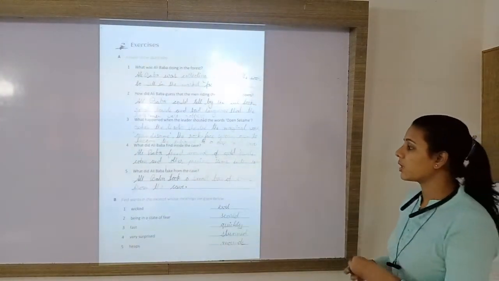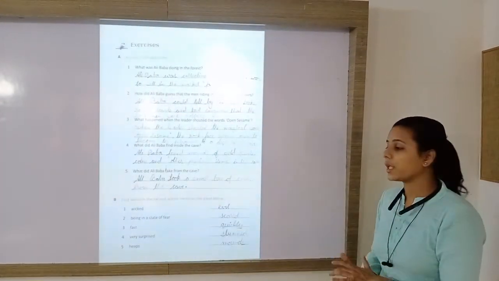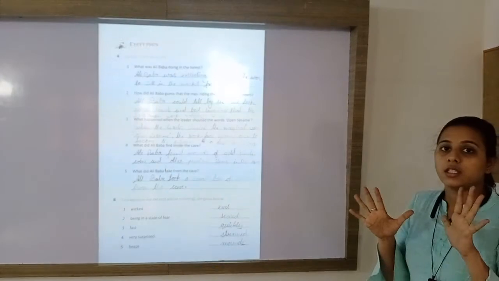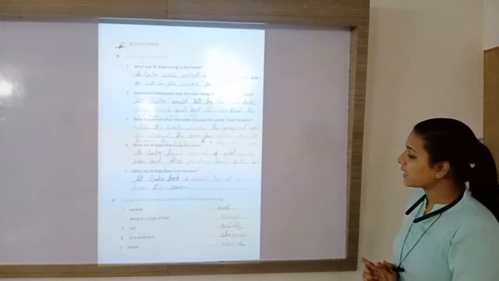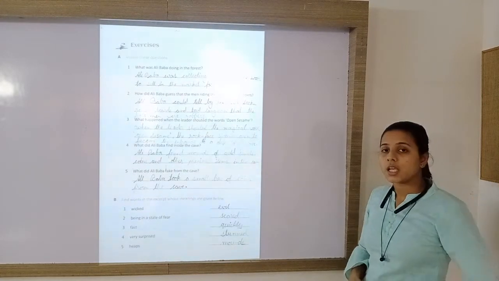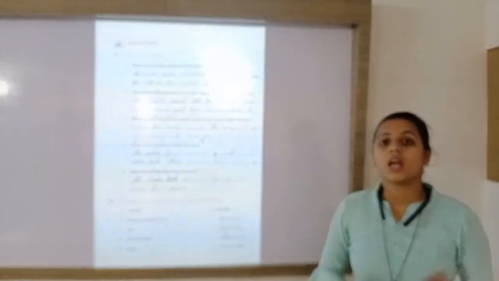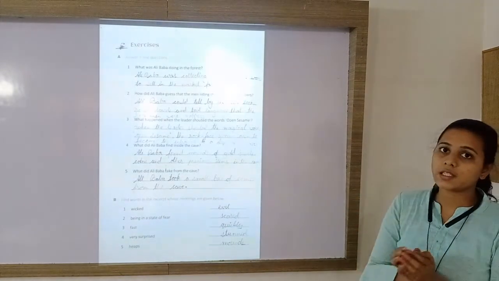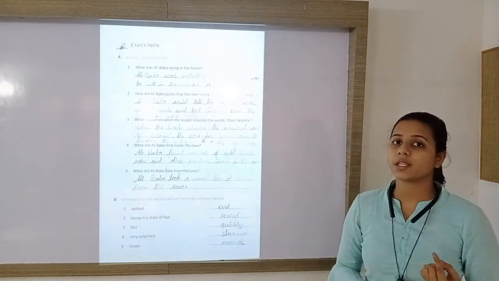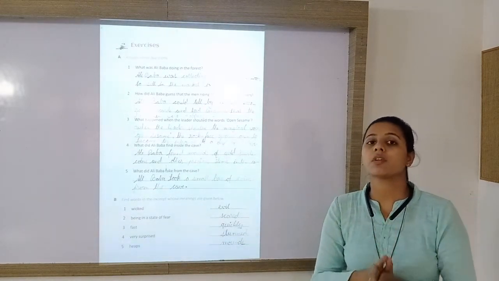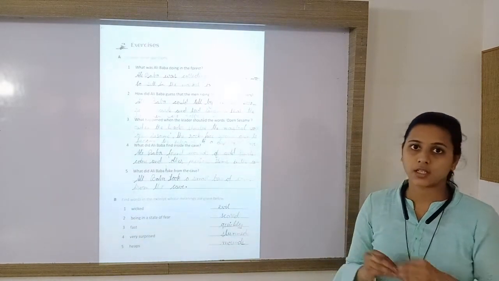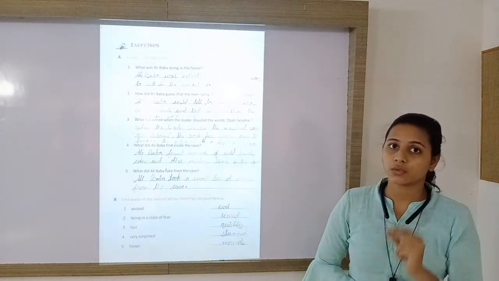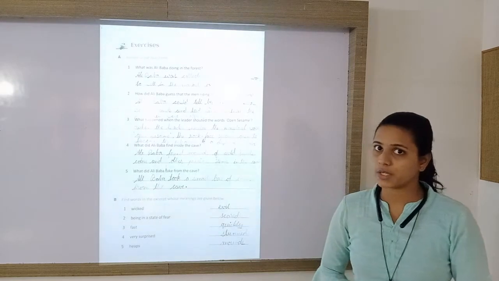Next, very surprised. The suitable meaning of this word given in the paragraph is stunned. Surprised, that means stunned. Next is heaps. The synonym of heaps which is given in the paragraph is mounds. M-O-U-N-D-S, mounds. So this was the exercise which was given from this passage. Now we have understood the passage and done the exercise of this passage. I hope this comprehension is clear to you. Now we will see the next example of this comprehension.